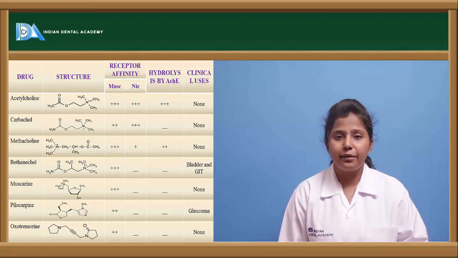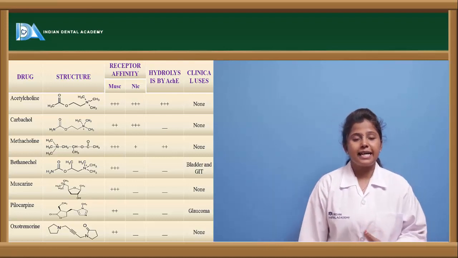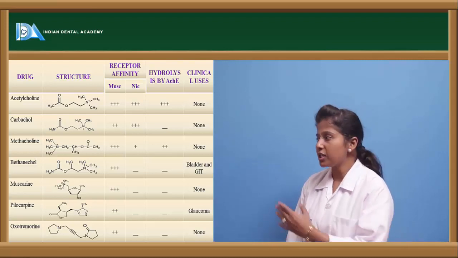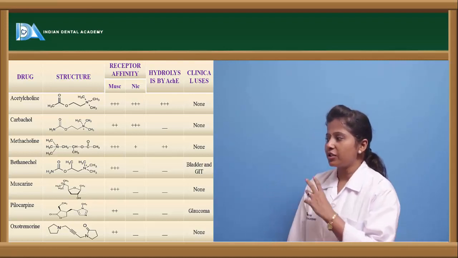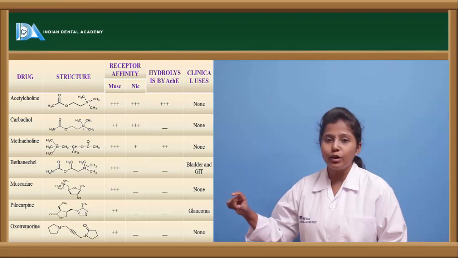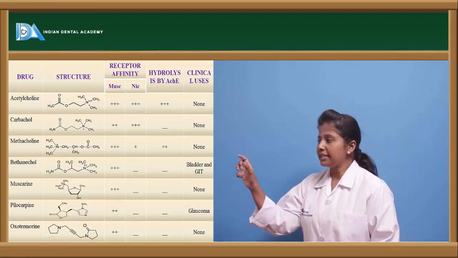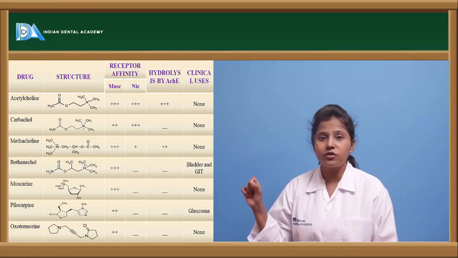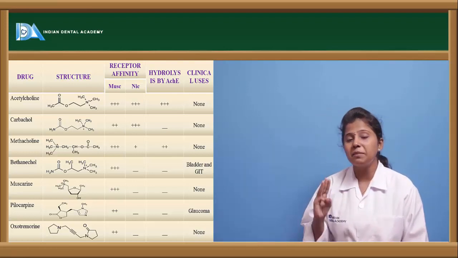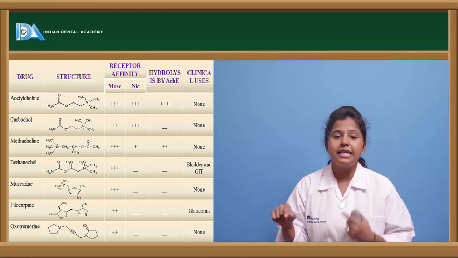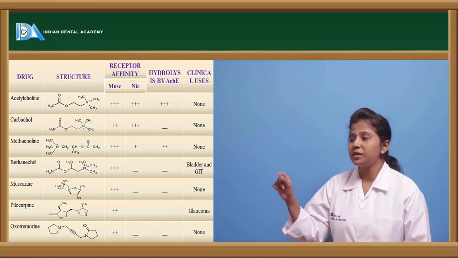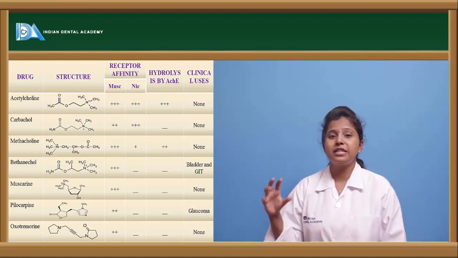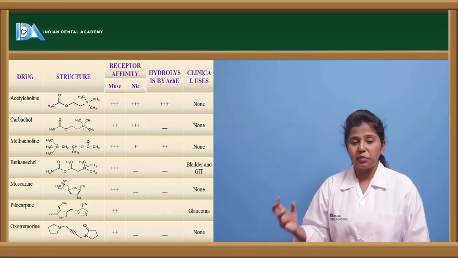Here we can see the individual directly acting cholinergic drugs, first acetylcholine. If we see the individual structures, they are the same as that of acetylcholine. They have a nitrogen group attached with three methyl groups, and a C double bond O, that is a carbonyl group, is present in their structure. These are the two main groups which determine the action of that particular compound.